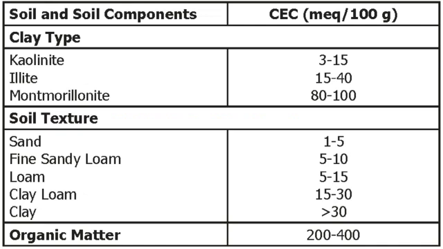We have already discussed that clay soil has the maximum cation exchange capacity. In this chart we can see clay soil has more than 30, the maximum, compared to sandy soil, loamy soil or fine sandy loam soil, which have 1 to 5, 5 to 10, 5 to 15 or 15 to 30 cation exchange capacity, while clay soil has more than 30.